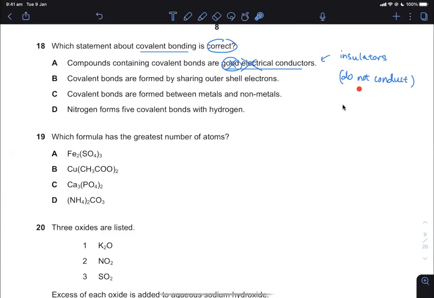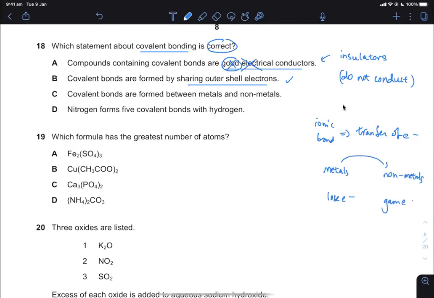Only the ionic compound can conduct, but ionic compounds only conduct when aqueous, meaning dissolved in water, or when they are liquid. Covalent bonds are formed by sharing outer shell electrons, so that is correct because ionic bond is the opposite. Ionic bond is to do with transfer of electrons. You transfer the electrons from the metals to the non-metals because the metal loses electrons and the non-metal gains electrons. When the metal loses electrons, you get positive ions. When the non-metals gain electrons, you get negative ions.